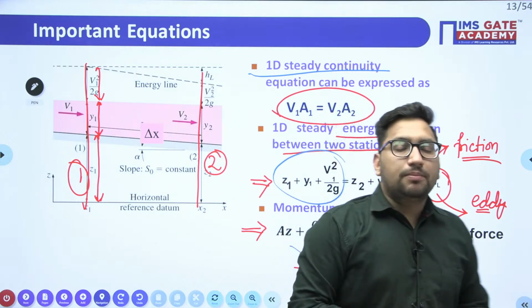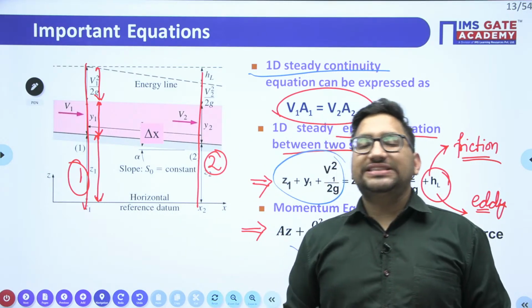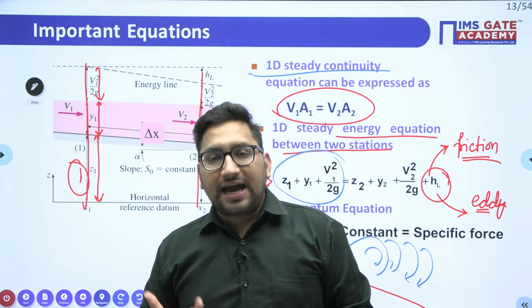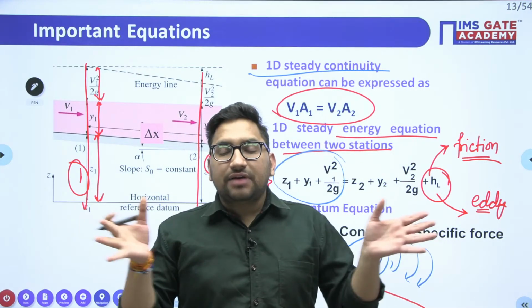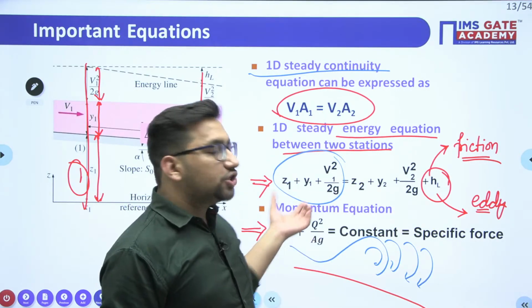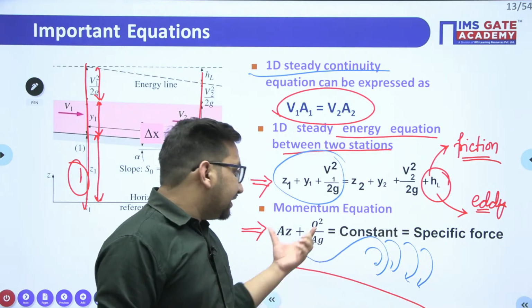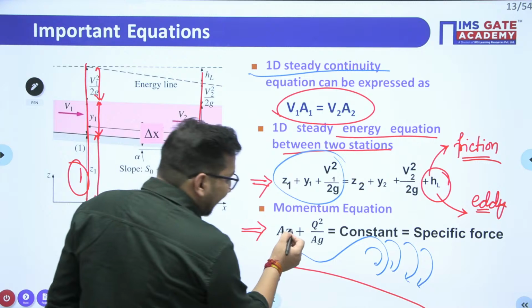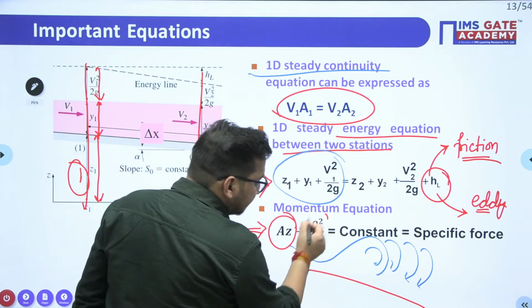So this momentum equation says that at any particular fluid element, the algebraic sum of forces will be equal to the rate of change of momentum. I have written here the final result. This is A into Z bar plus Q square upon A g.